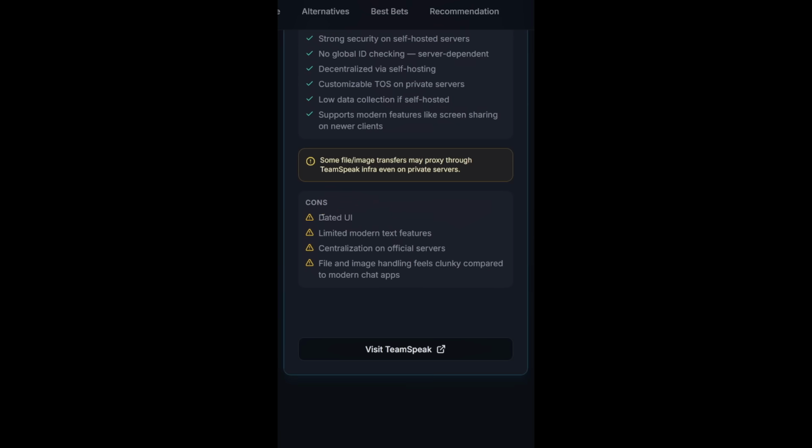Some of their cons: dated UI, which is very true. TeamSpeak's UI looks very old, but I assume they're going to be fixing that soon. Limited modern text features, centralized on official servers, and file and image handling feels clunky compared to modern chat apps.